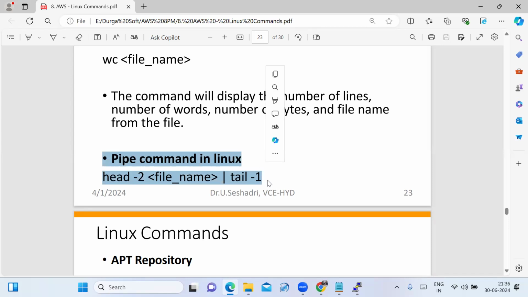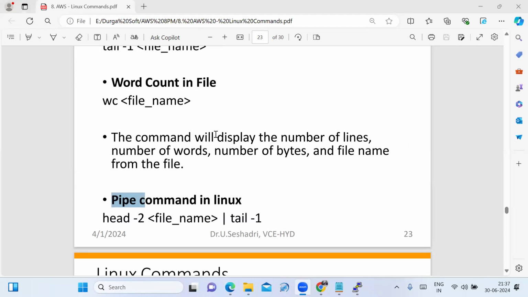Sir, what is the meaning of pipe? Pipe is nothing but, head displays only the specified lines in the file. If I need the last lines within the head's output, then we can use the combination with the pipe symbol. This is the type of use we make of the pipe command. Okay, sir, understood. Fine.